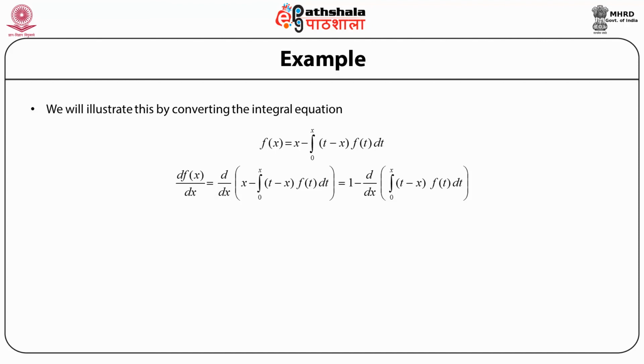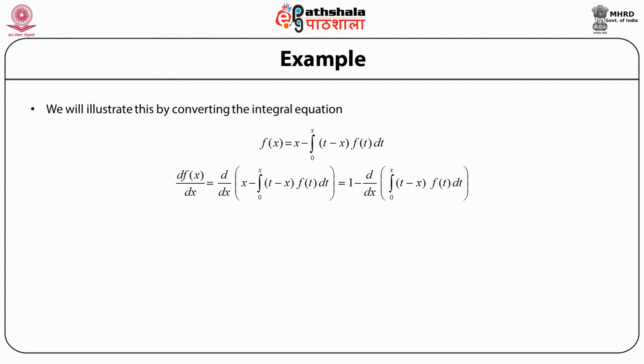You have a function which is simply x, a function of x, and the other term is an integral which, when integrated over t, is a function of x, and therefore we applied the chain rule there. So d/dx of the left hand side is equal to d/dx of x, which is 1, minus d/dx of this integral. Now in this integral, the upper limit b(x) is equal to x, and the lower limit a(x) is equal to 0.